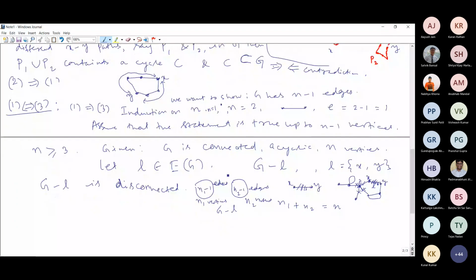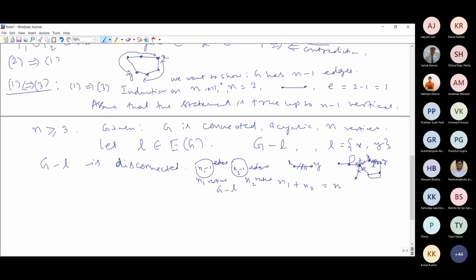So to take care of that case, whenever you are removing an edge L, it may happen that in one component only one single vertex may be there. To take care of all this, we may consider N equal to 1 as our base case also. Start with N equal to 1. Now from our induction assumption, these two components will have N1 minus 1 and N2 minus 1 edges respectively.